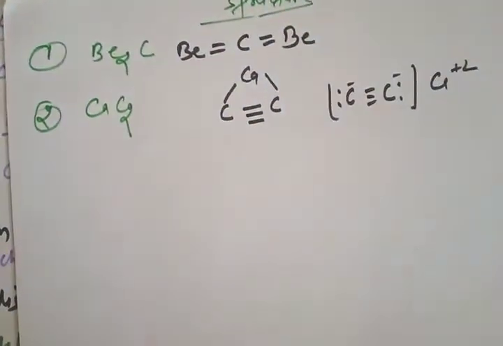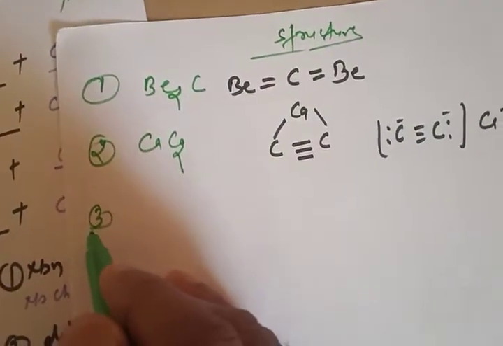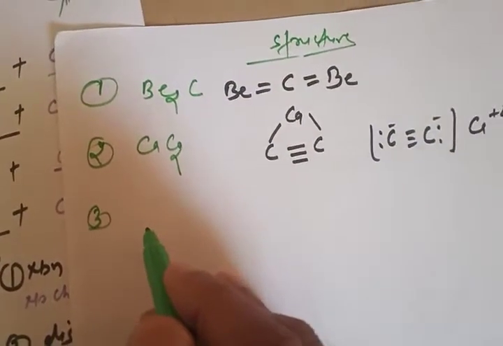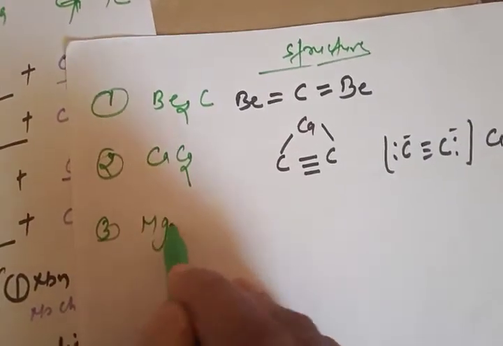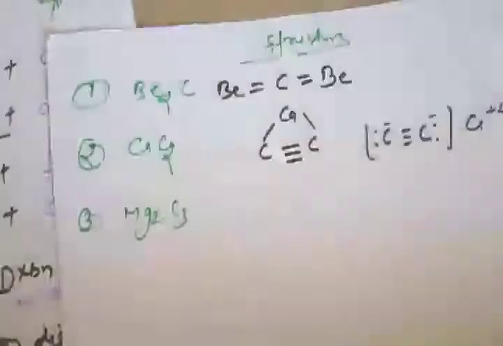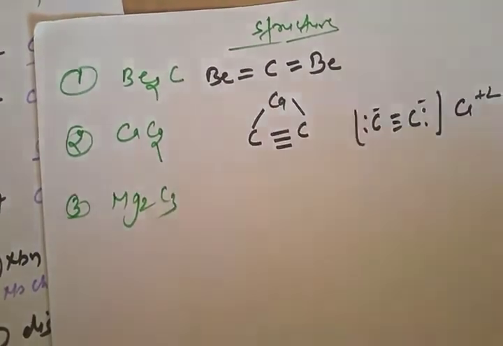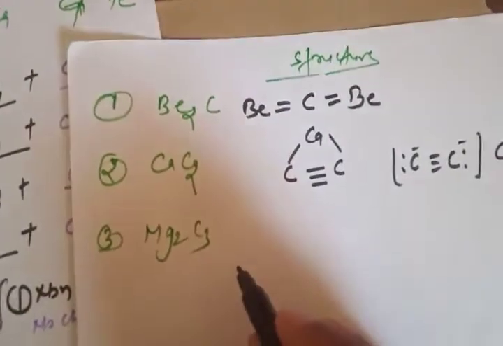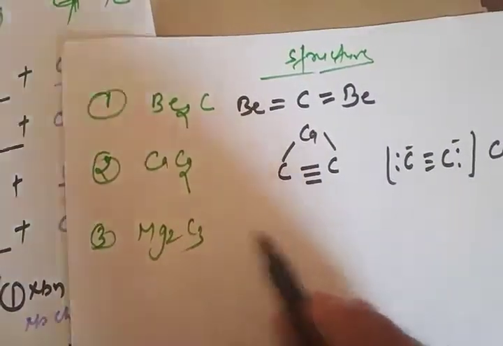Then the third one is Mg2C3. Here we have 3 carbon and 2 magnesium. That means we have +4 in case of magnesium.